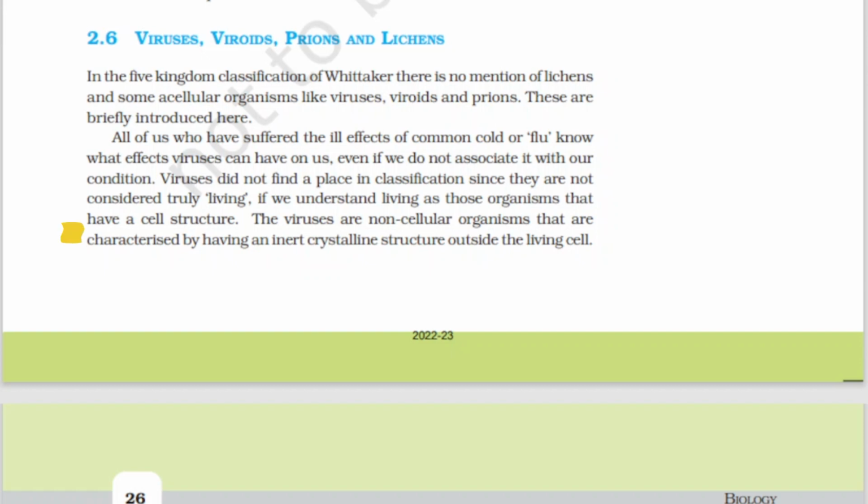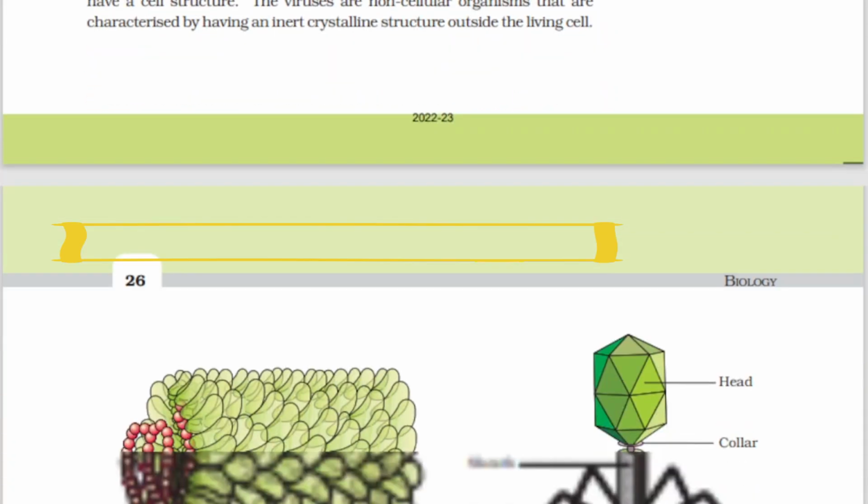Viruses are non-cellular organisms that are characterized by having an inert crystalline structure outside the living cell.